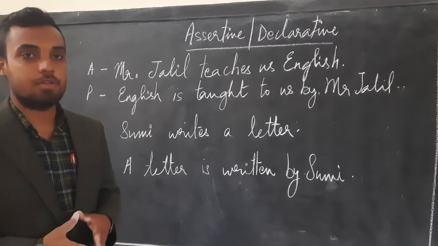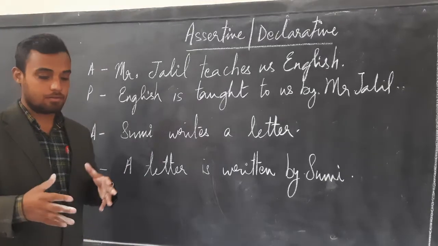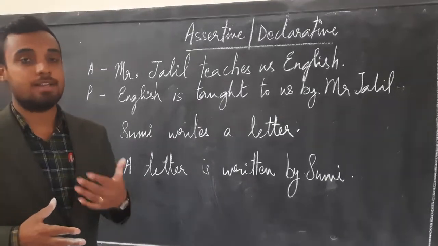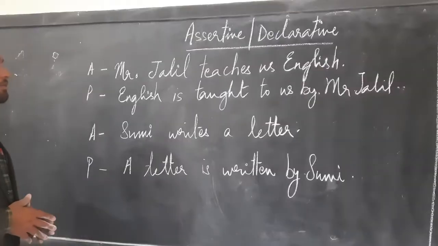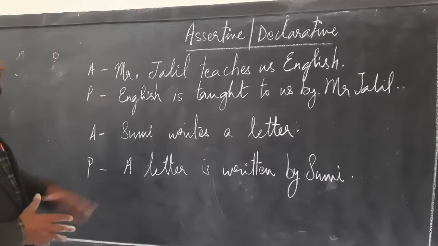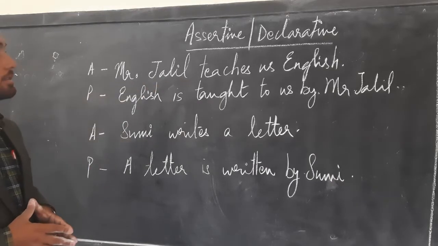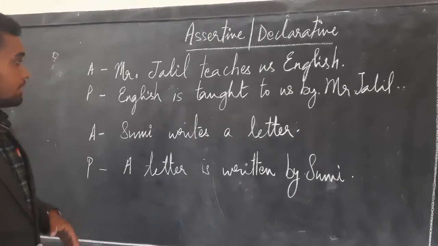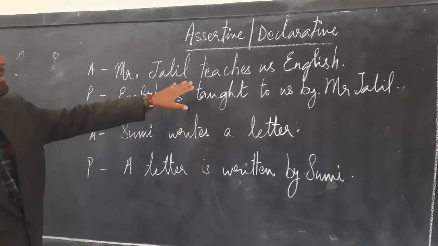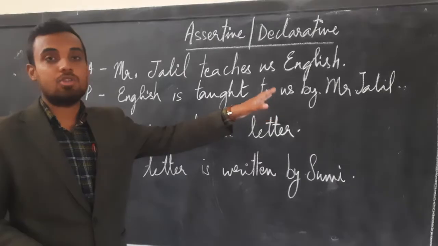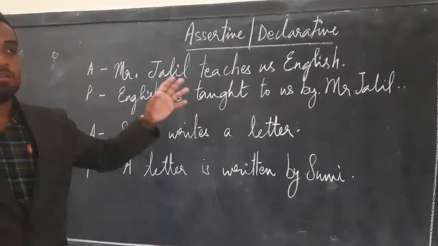So the first type of sentence, that is the assertive sentence, is a simple statement where we assert something or declare something. The statement given to us over here is Mr. Jalil teaches us English. Mr. Jalil is the subject, teaches is the verb, us English is the object.